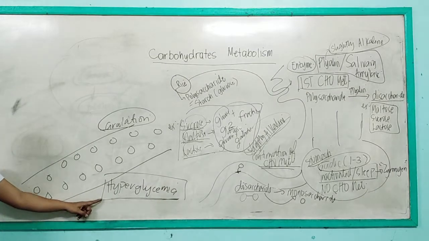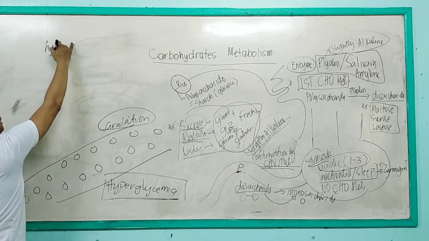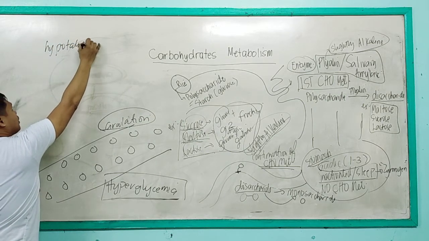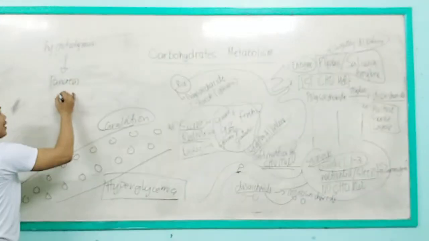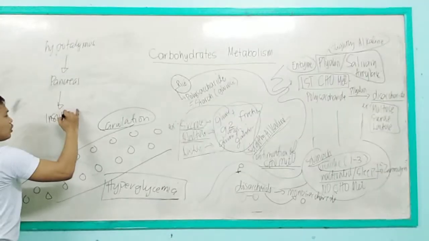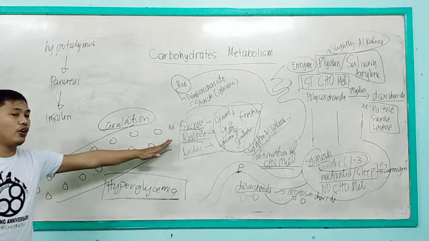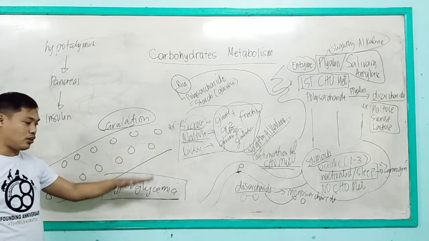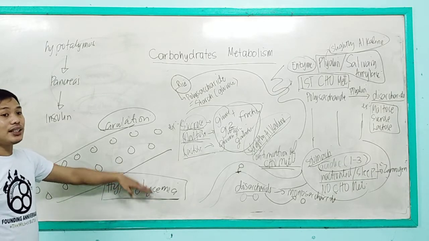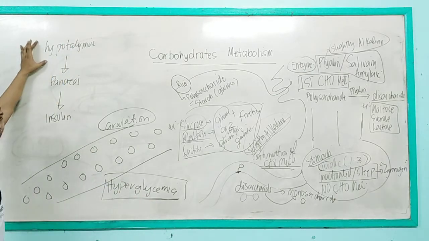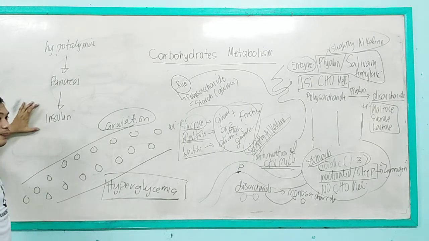This hyperglycemia will trigger the brain, particularly the hypothalamus, to control the pancreas to secrete insulin. I repeat, the significant level of glucose in the circulation, termed hyperglycemia, will trigger the brain, particularly the hypothalamus, to control the pancreas to secrete insulin.